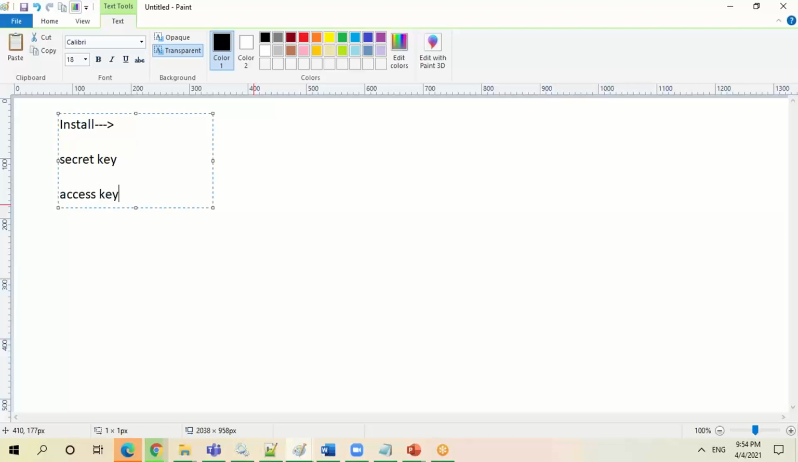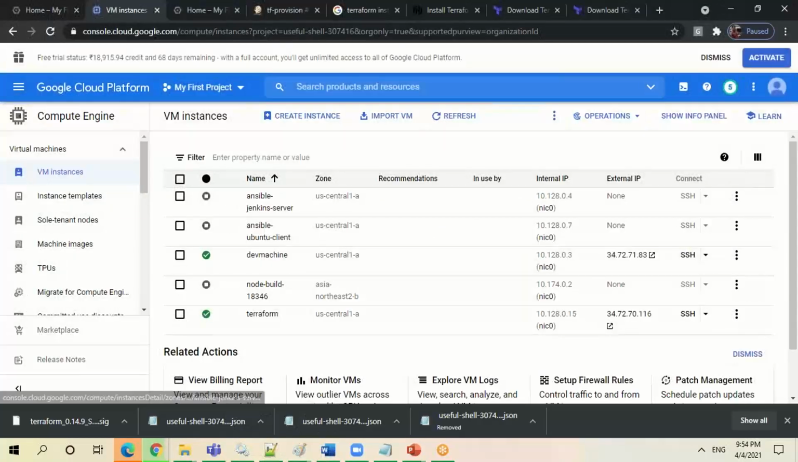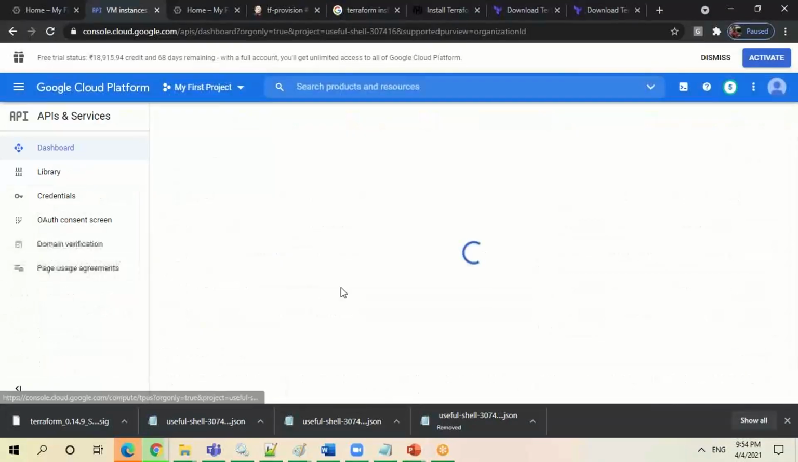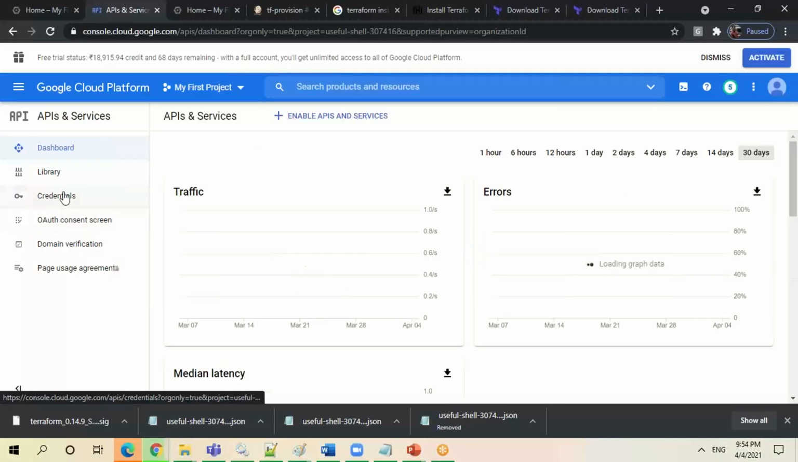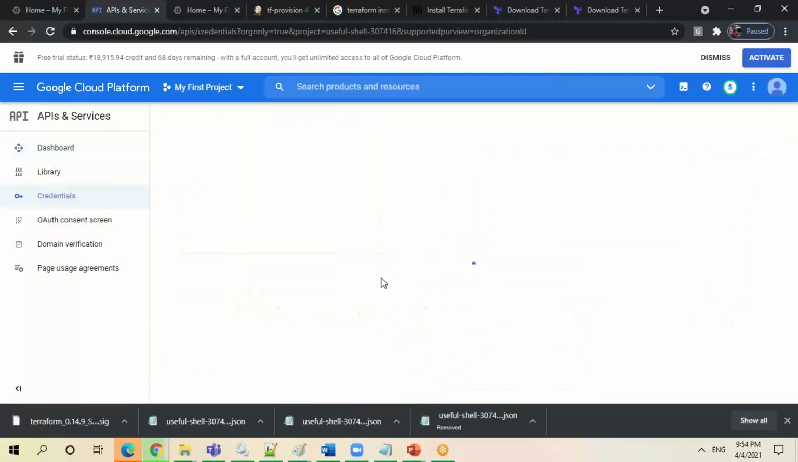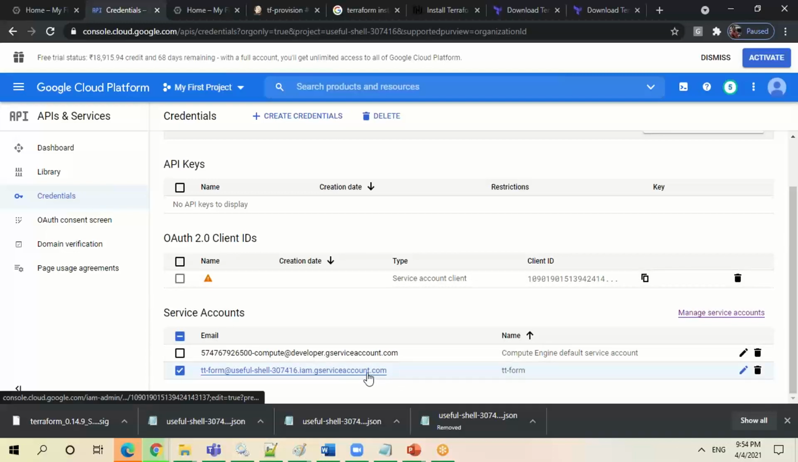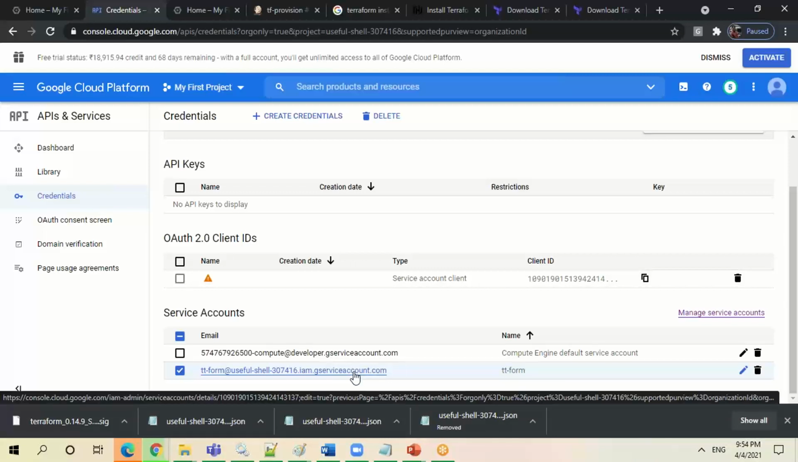Now here the concept is a little bit different in Google Cloud. You have to get the credentials. Where to get the credentials? You have to go to APIs and services, then to the credentials. From the credentials, all the credential details will be downloaded as a JSON file. So these credentials you have to download, and that credential you can use in your Terraform file.